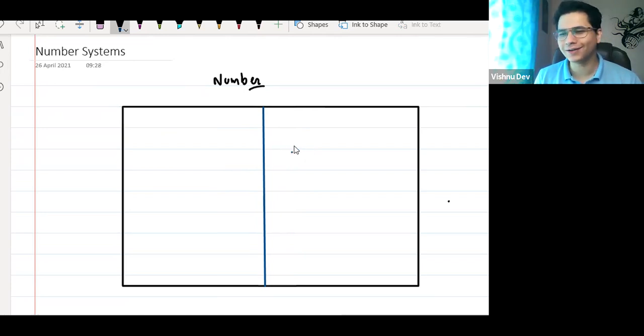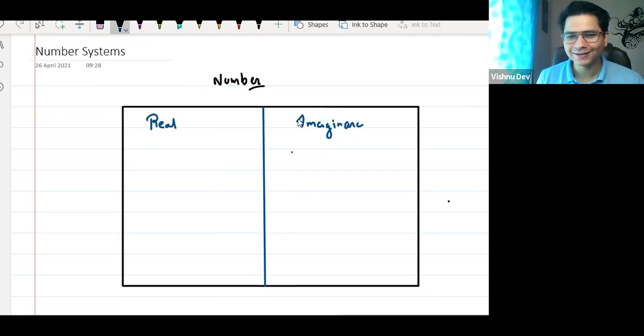Not rational numbers either. There is something called real numbers and imaginary numbers.